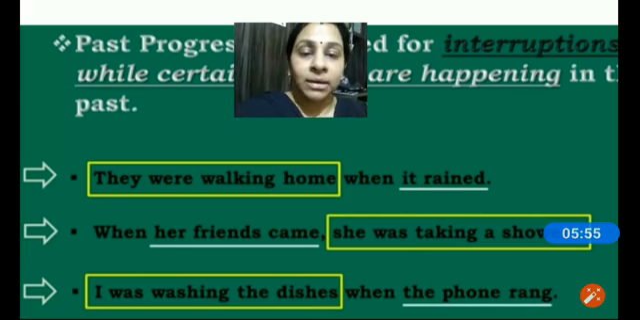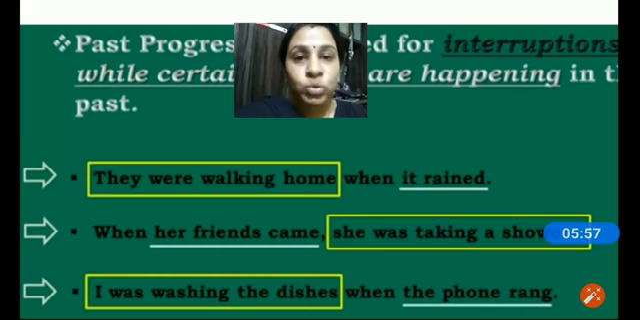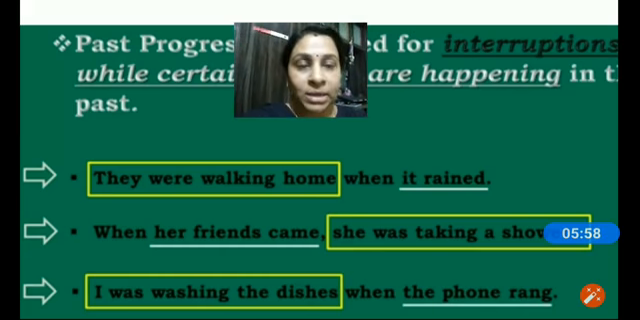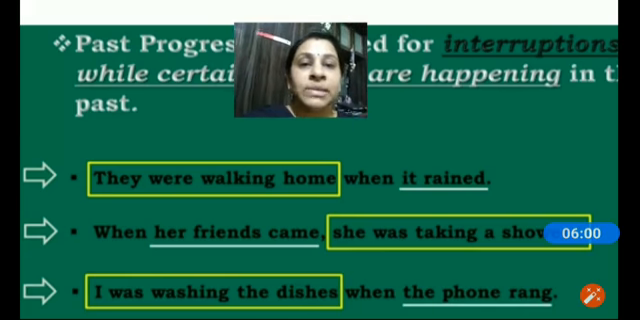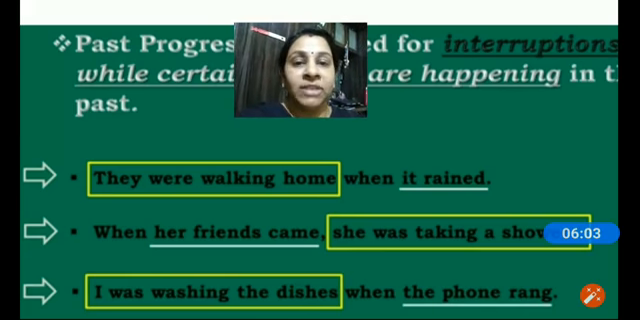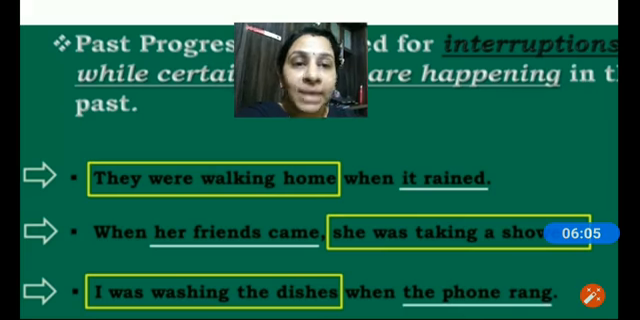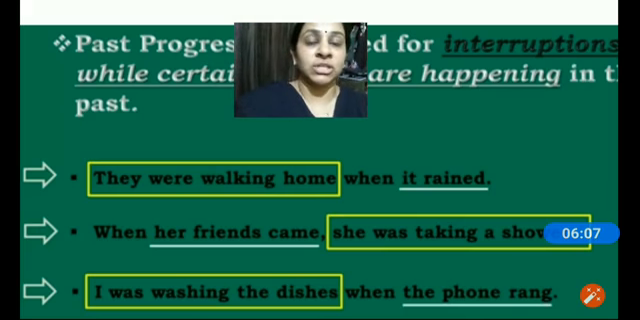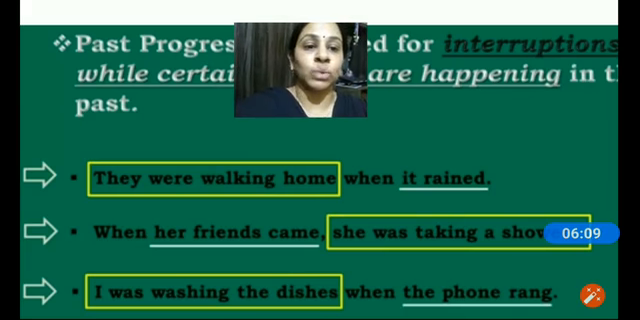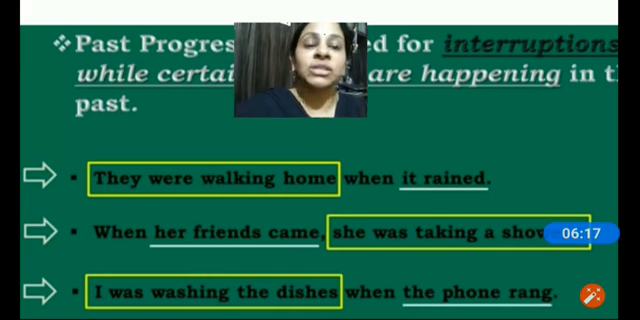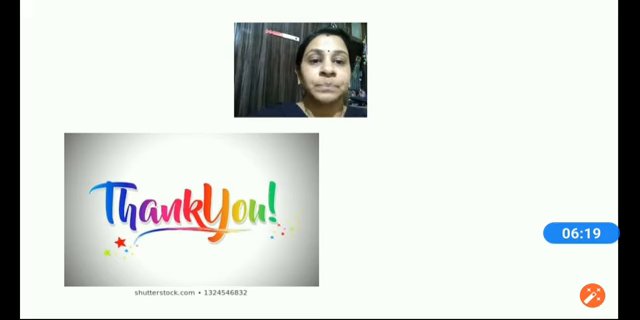So you can make out the difference between when to use while and when to use when based on these examples. You use the word while when you are combining two simultaneous continuous actions that have taken place in the past, whereas we use when to join these two actions when the second action is just an interruption in the main action that is taking place.